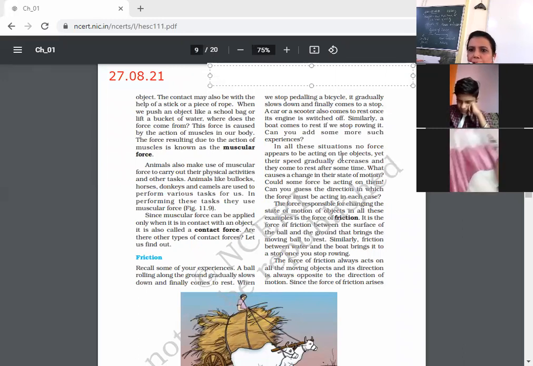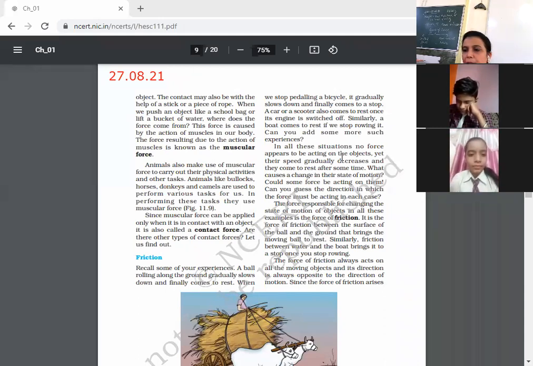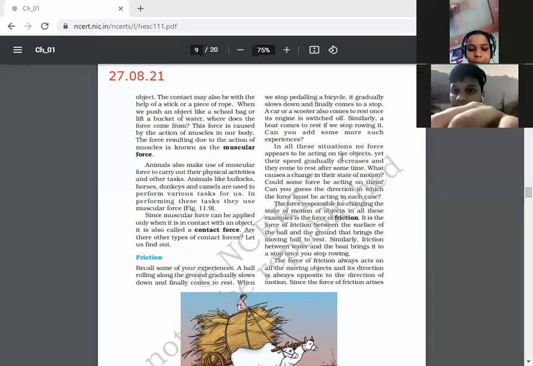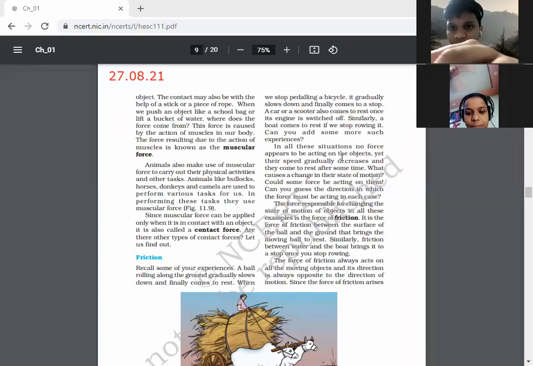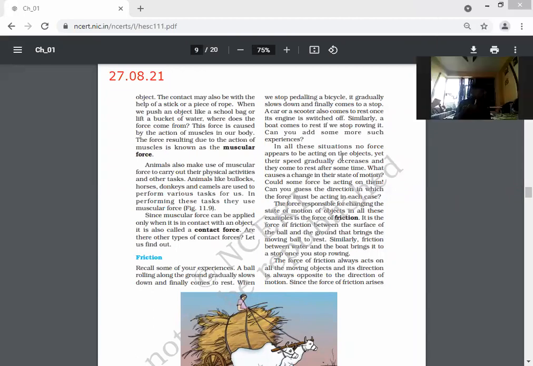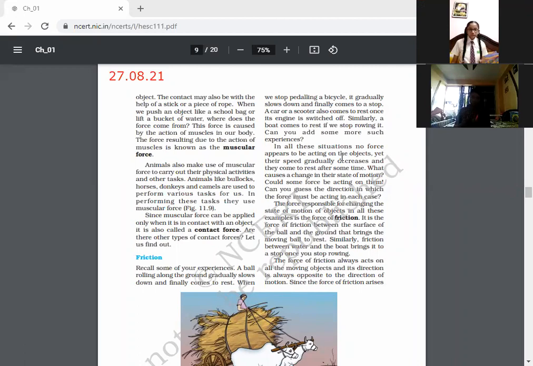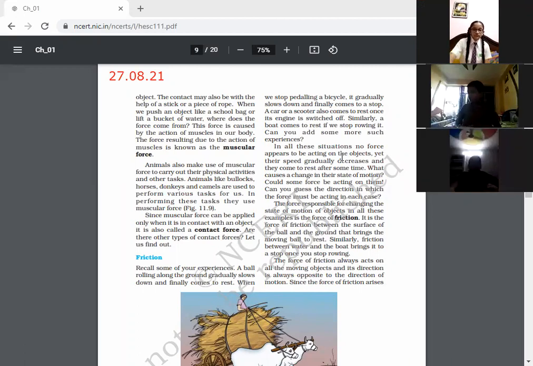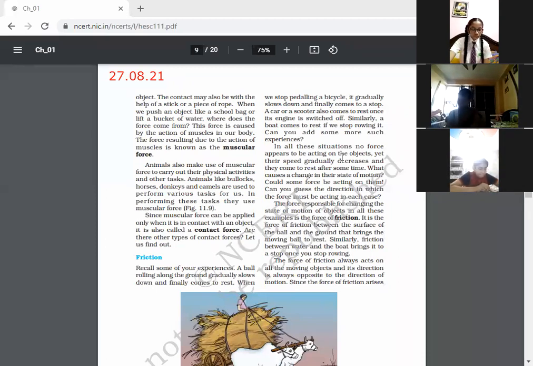So, children, in the last class, yesterday, we discussed the definition of force, that is a pull or a push. After that, we discussed how forces are combined: if the force is applied in the same direction, then the resultant will be the addition of the two forces. If the forces are applied in opposite directions, then the resultant will be the difference between the two forces.